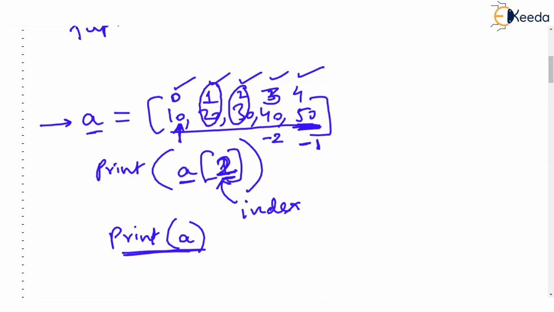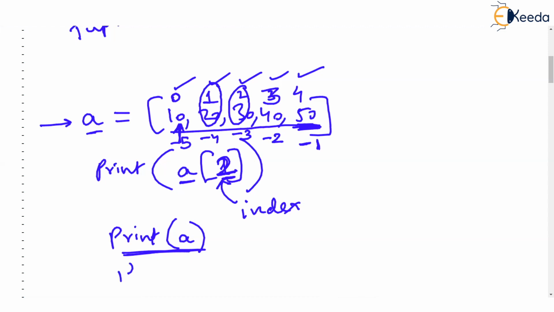It has index -2, -3, -4, -5. Look at the indexes. So if you are asked where is 10 stored, where is that value 10 stored in the list? You can say it is stored at index 0 or you can say it is stored at index -5. Even the negative indexing is supported.